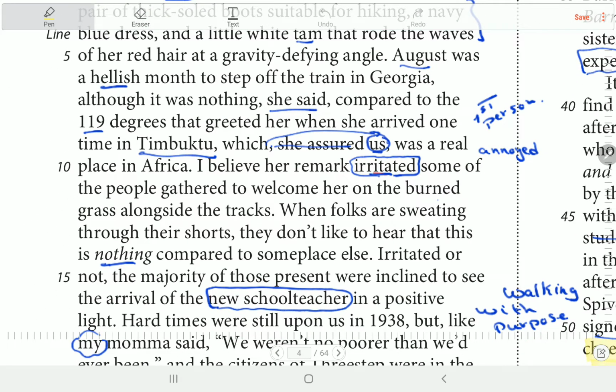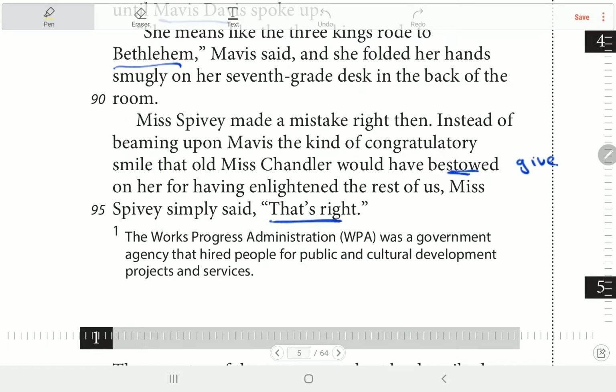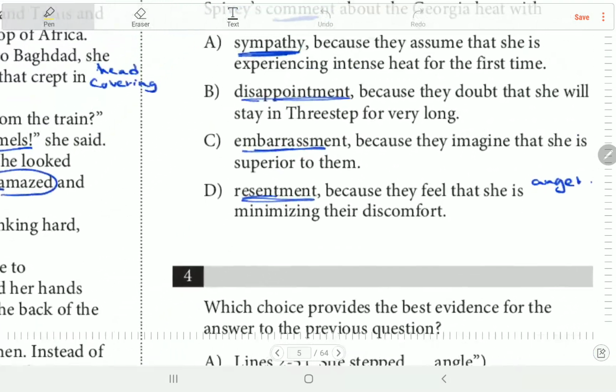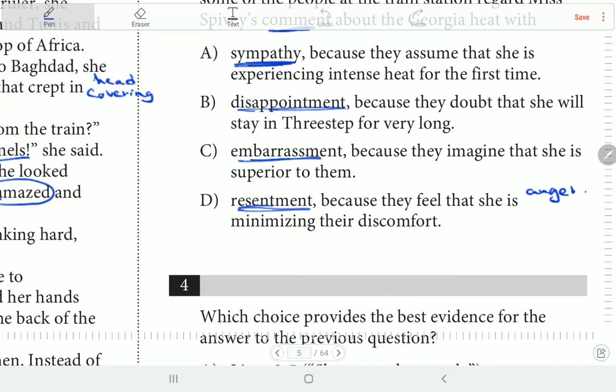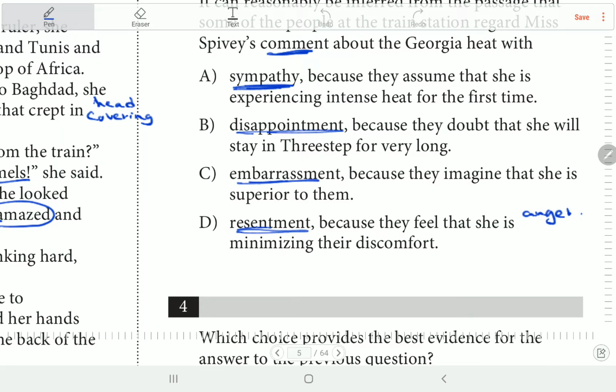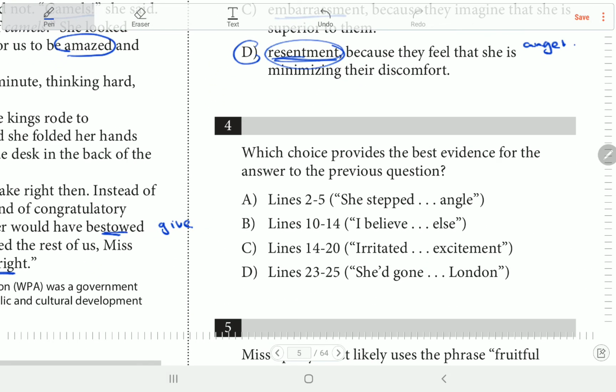In line 10 he said, "I believe her remark irritated some of the people gathered to welcome her on the burned grass alongside the track. When folks are sweating through their shorts, they don't like to hear that this is nothing compared to someplace else." So they were irritated, which means ايه اقرب واحدة irritated هنا اللي هي which one? Resentments. They were angry actually. They were angry. Okay. And what's the evidence? طبعا احنا طلعنا evidence B.